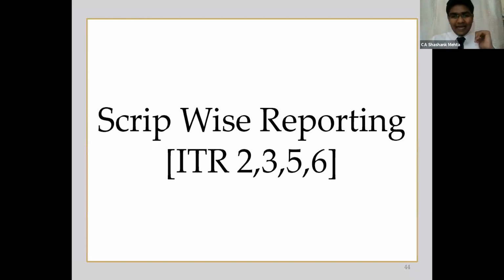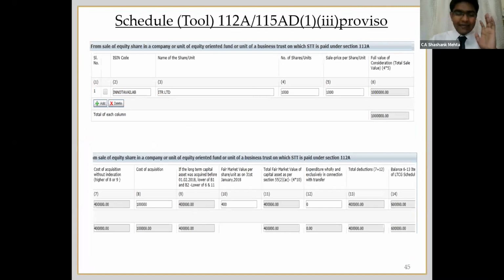However, in this year's ITR, if you see schedule CG, only 3 lines are given with respect to 112AA. Okay, you cannot enter data like you entered last year. There was some confusion, there was a kind of error or calculation mistake which was happening, and hence they have now not dedicated a separate section, the schedule itself.